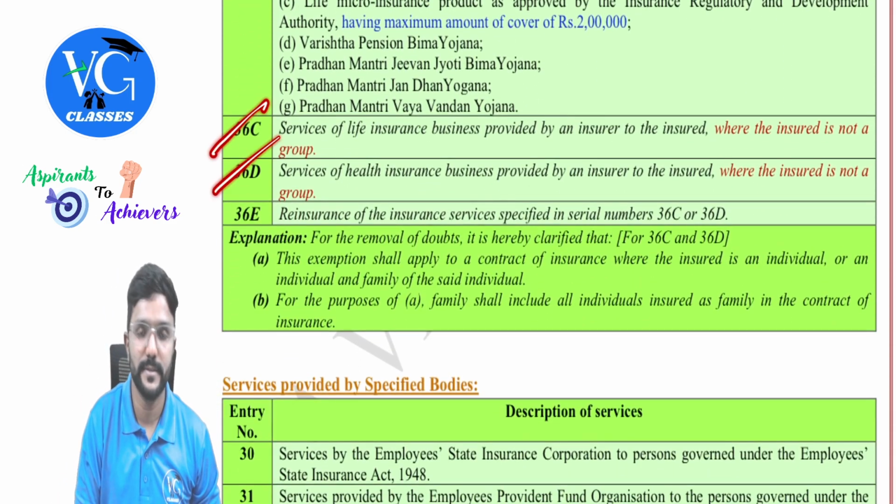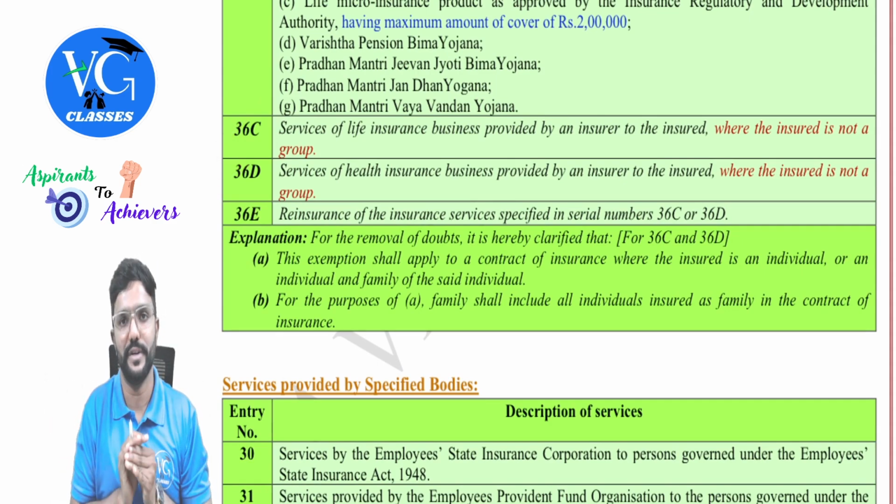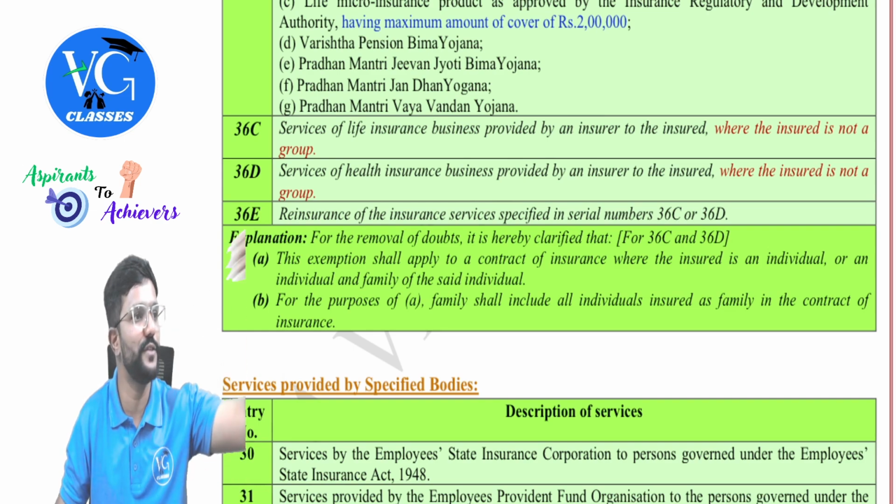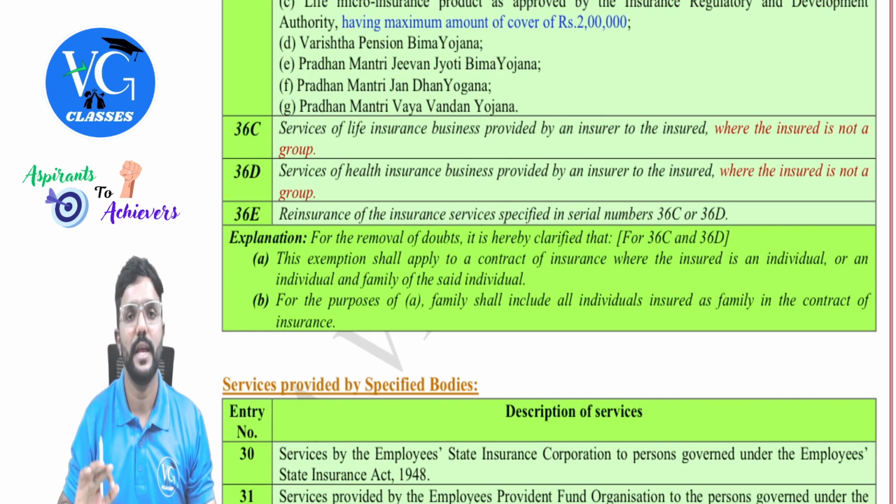So, as per this, if anyone else takes the group insurance, including the private companies, if they take the insurance in the name of their employees as a group insurance, exemption is not available.